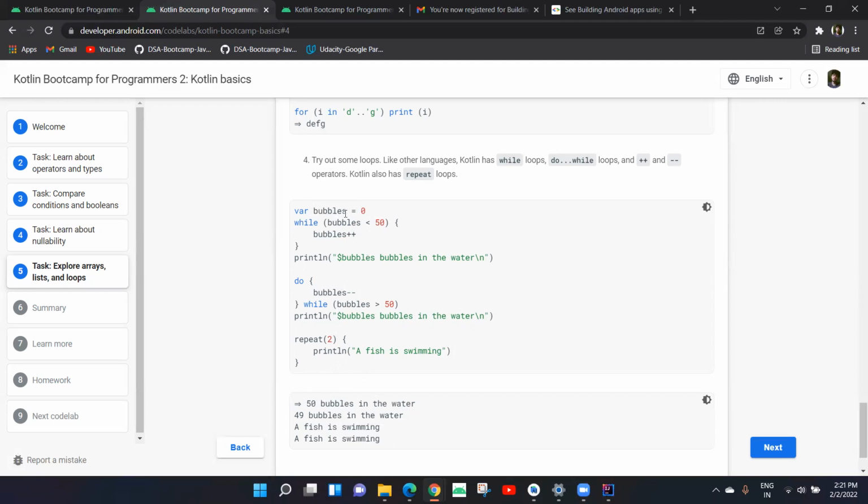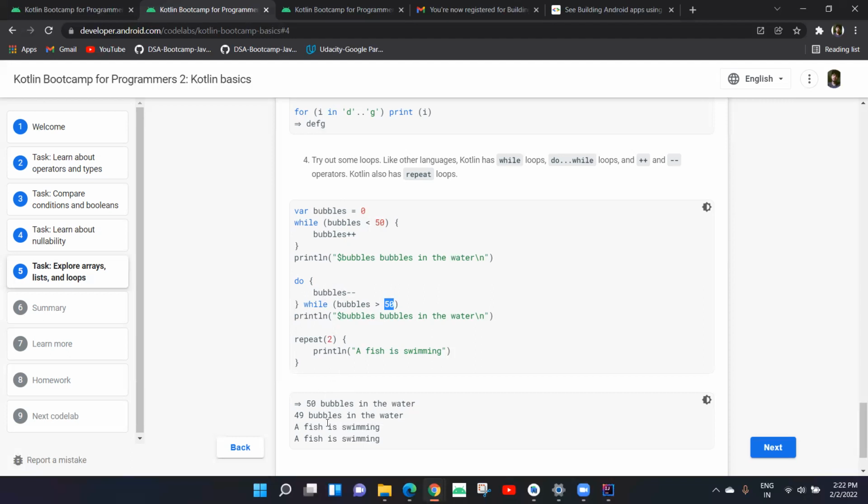Now the value of the variable is 50. And do bubbles minus minus while bubbles greater than 50, print bubbles in water. So it would do bubbles minus minus only once. Why? Because the condition, bubbles greater than 50, is not met. So once it would do.